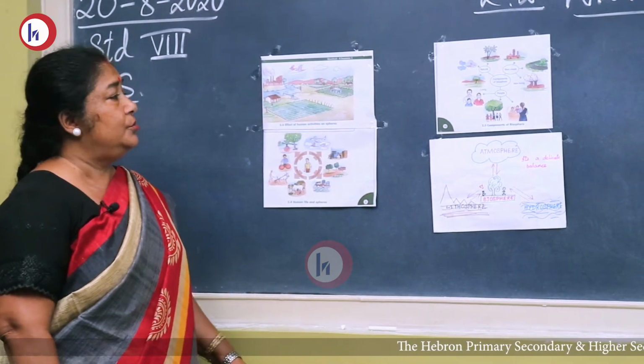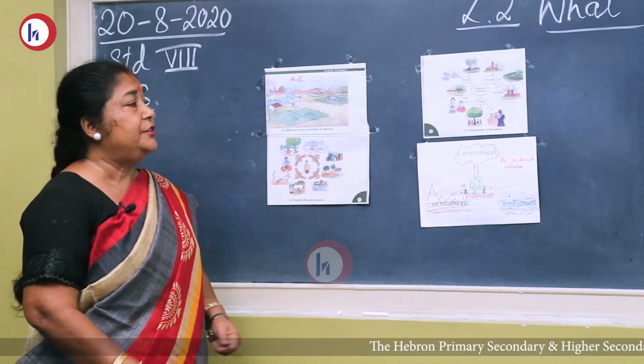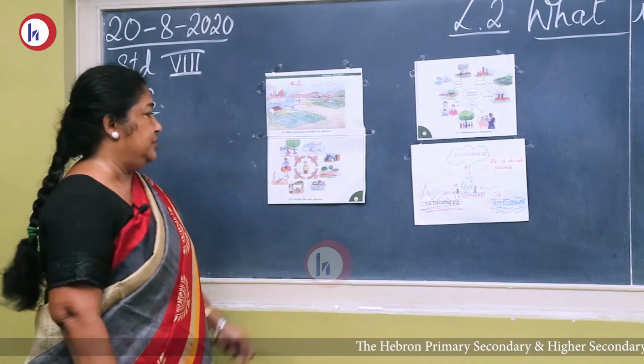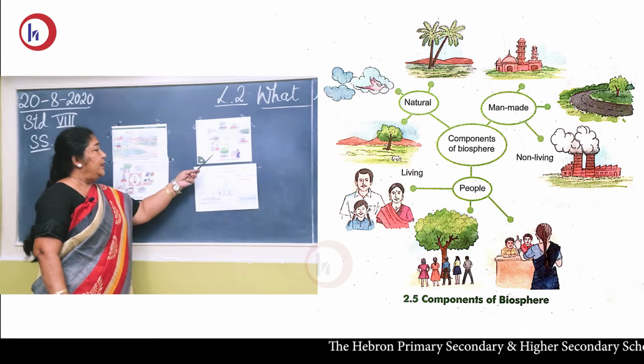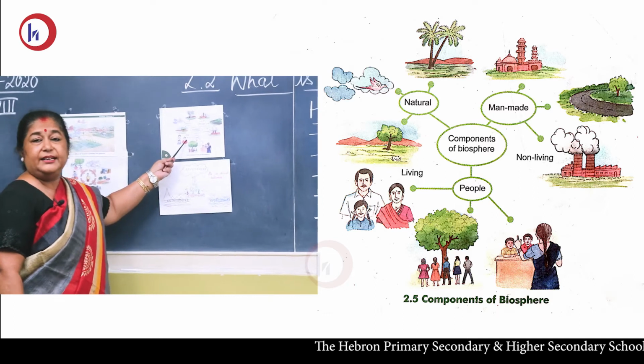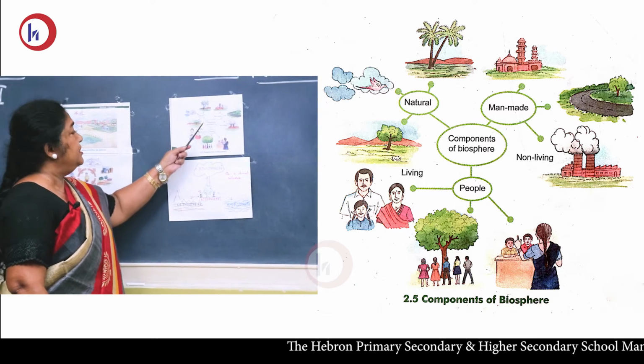Here we are going to do how these four spheres are interrelated and the effect of human activities on the four spheres. So first we'll do the components of the biosphere. Biosphere, as I said last time, is made up of non-living and living components.